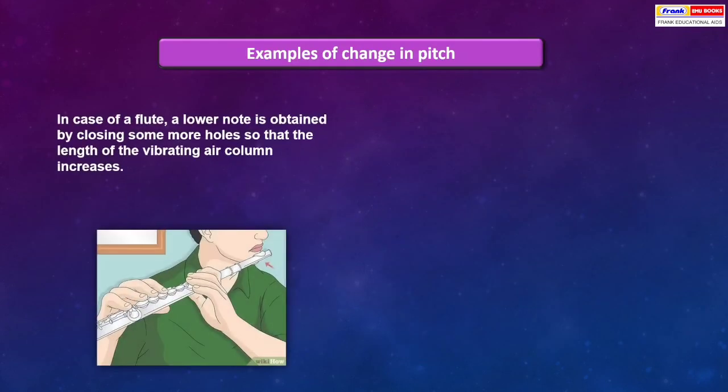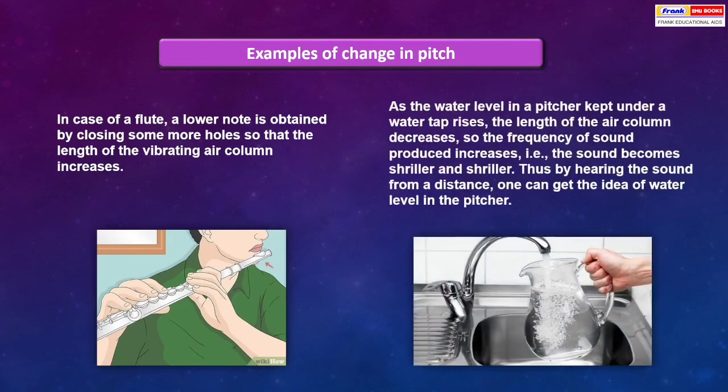Example of change in pitch. In case of a flute, a lower note is obtained by closing some more holes so that the length of the vibrating air column increases. As the water level in a pitcher kept under a water tap rises, the length of the air column decreases, so the frequency of sound produced increases. That is, the sound becomes shriller and shriller. Thus, by hearing the sound from a distance, one can get an idea of the water level in the pitcher.